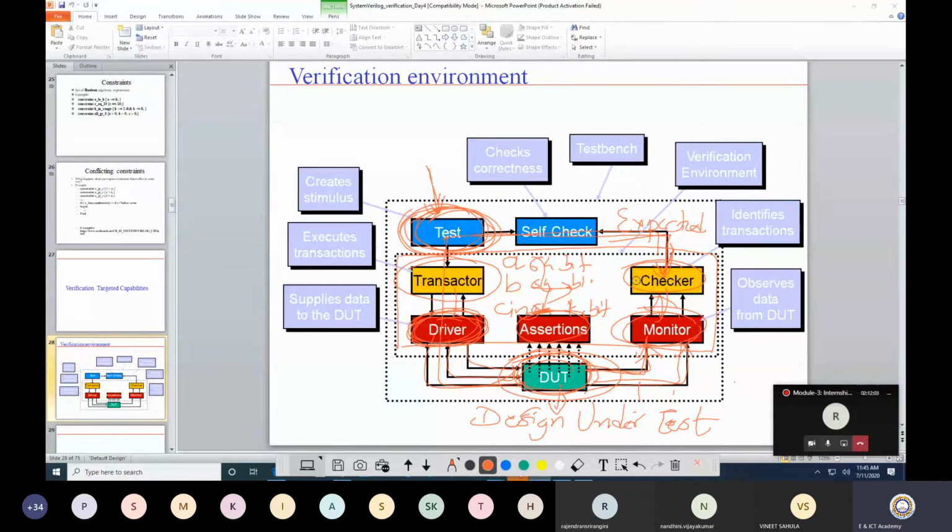But actually, if you have worked on a Xilinx ISE or Vivado tool, there, when you create a test bench, you write some hard-coded values. Actually, that is not a test bench, that is a test case. Whenever I define some value for an input, that is defined as a test case.